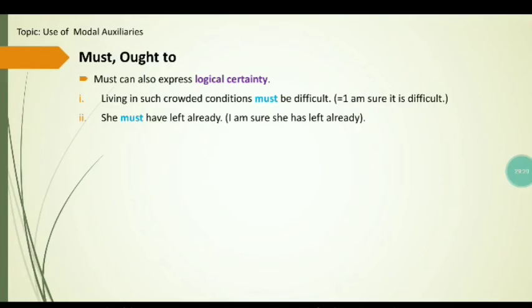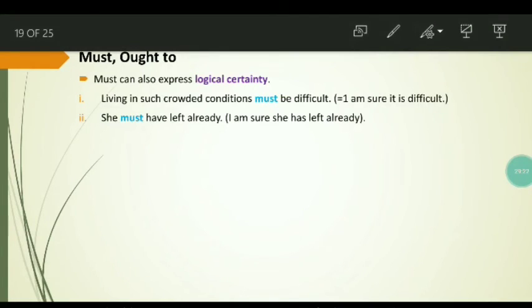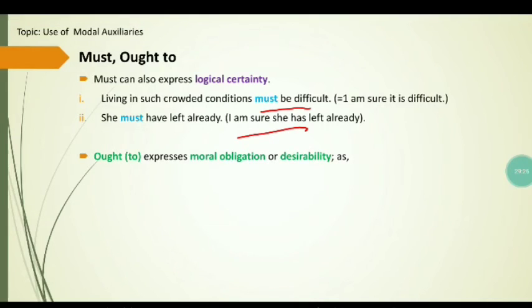She must have left already. I am sure she has left already. So must expresses logical certainty. When it is certain that someone has left, you say that she must have left already.